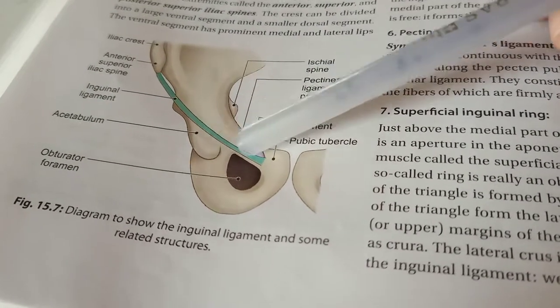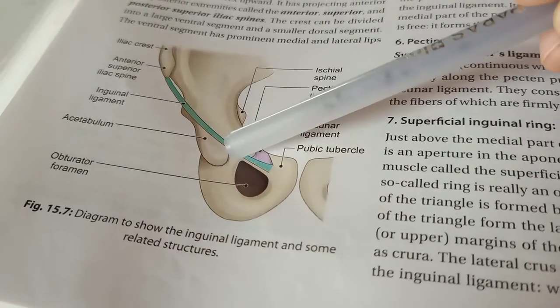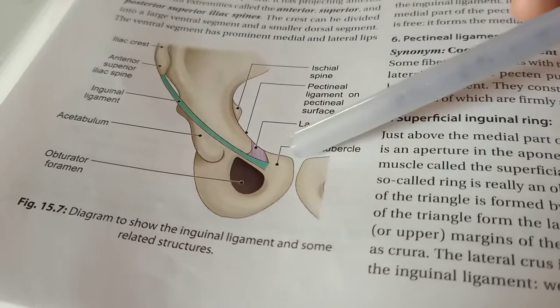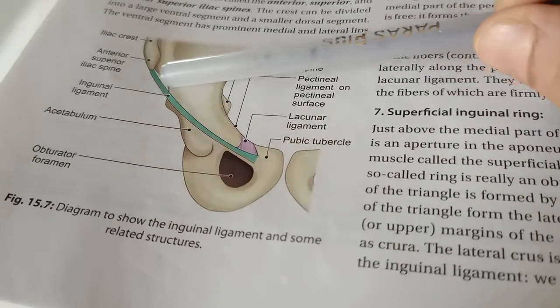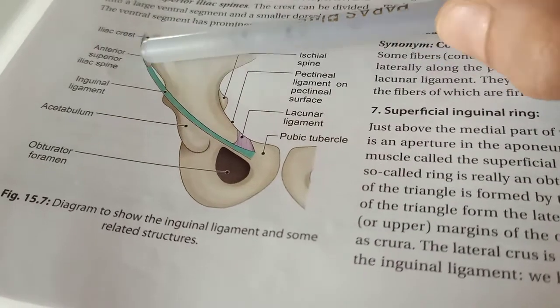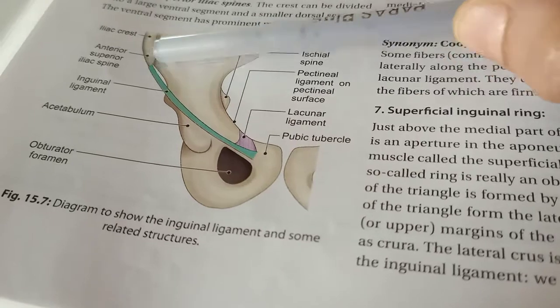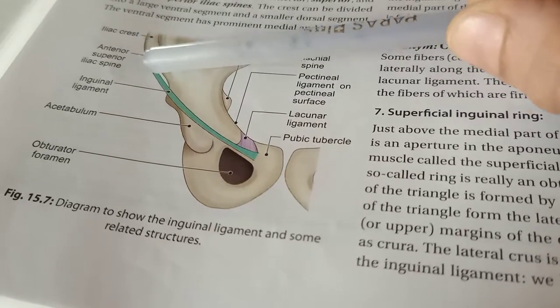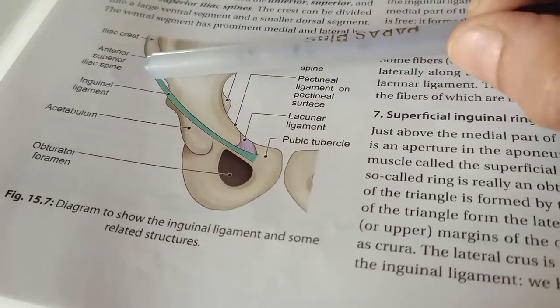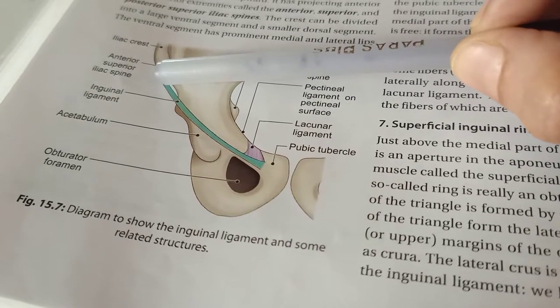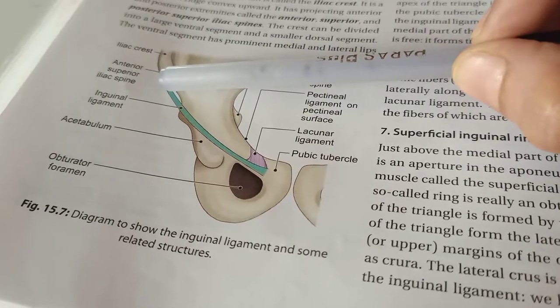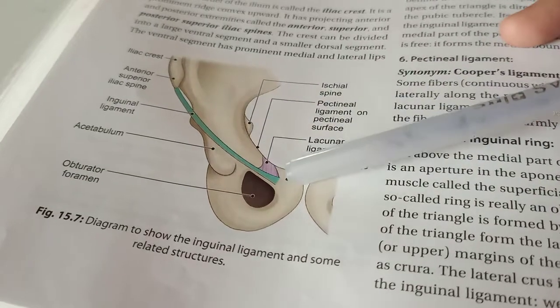Now the extension of the inguinal ligament is from the anterior superior iliac spine, you can see here, to the pubic tubercle.